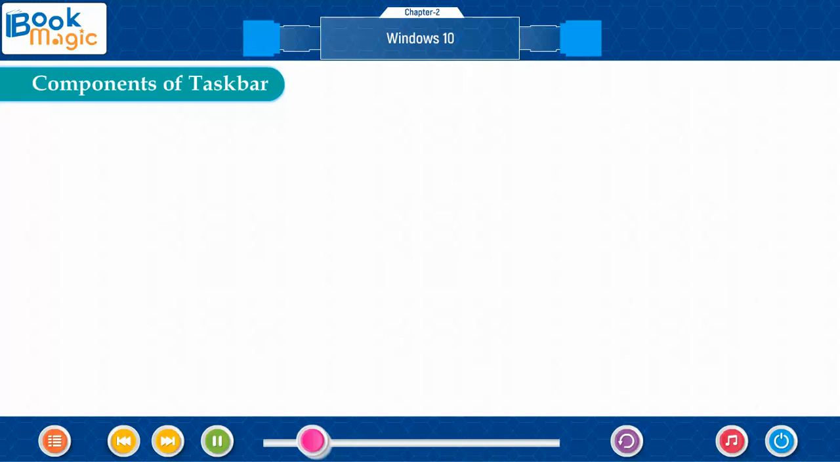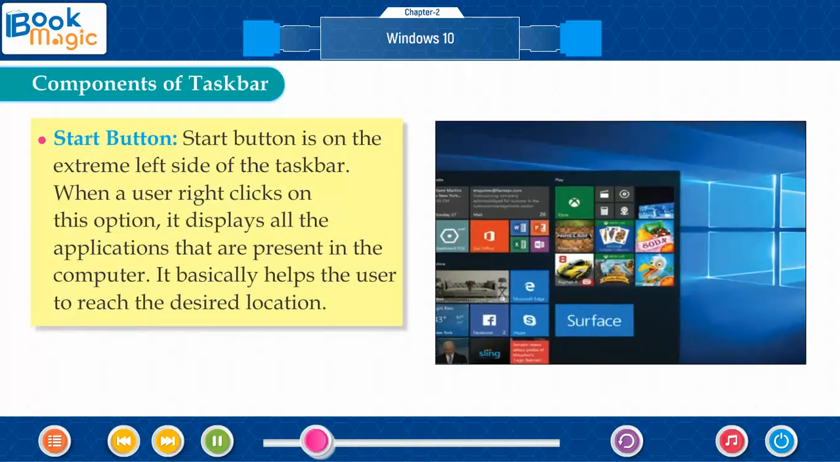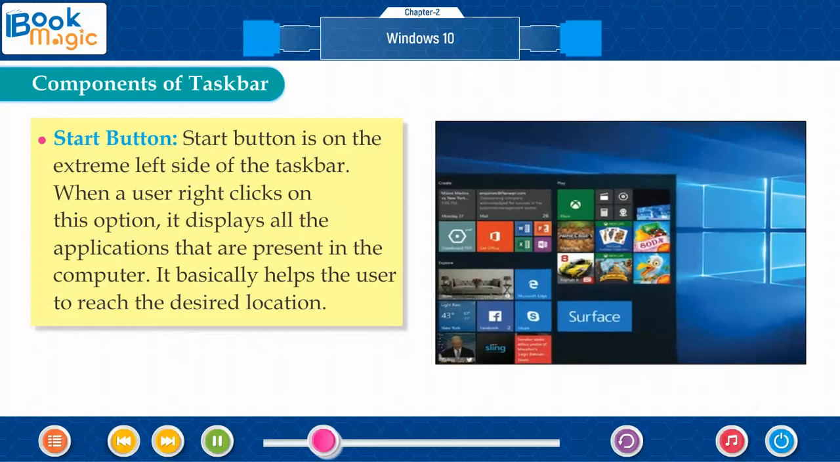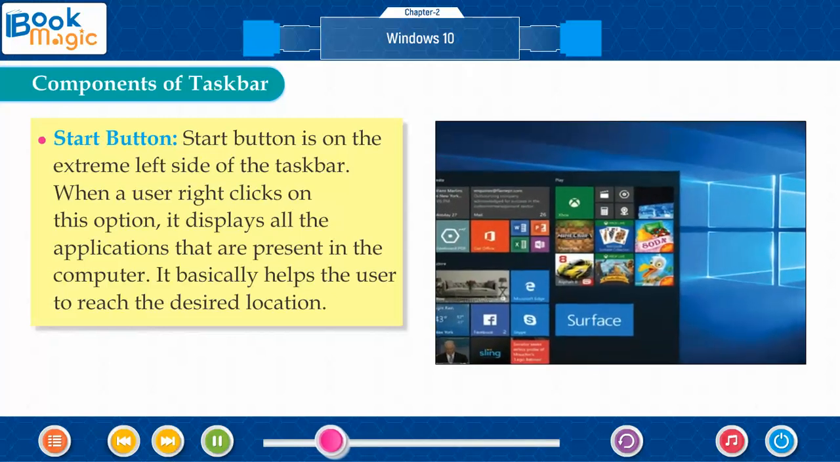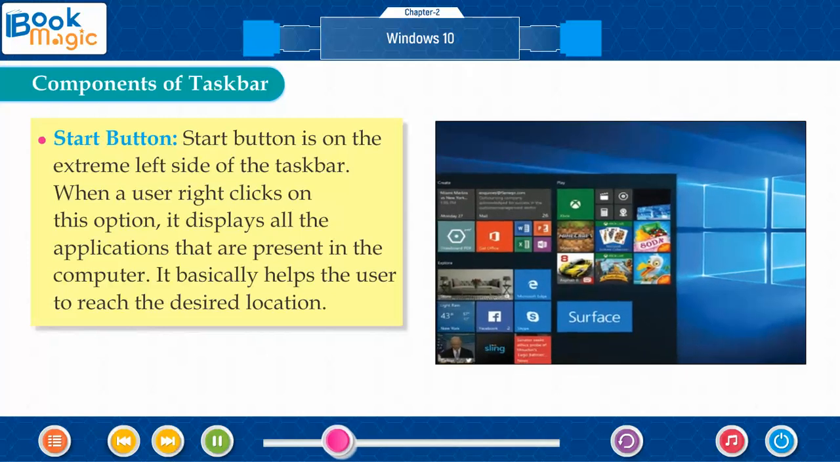Components of taskbar. Start button. Start button is on the extreme left of the taskbar. When a user right-clicks on this option, it displays all the applications that are present in the computer. It basically helps the user to reach the desired location.